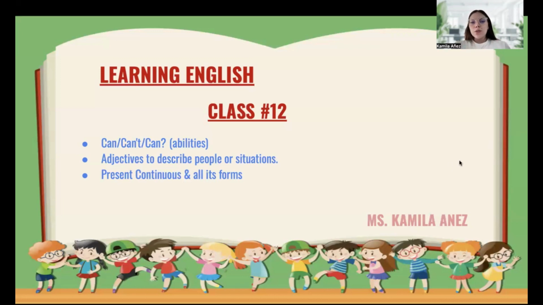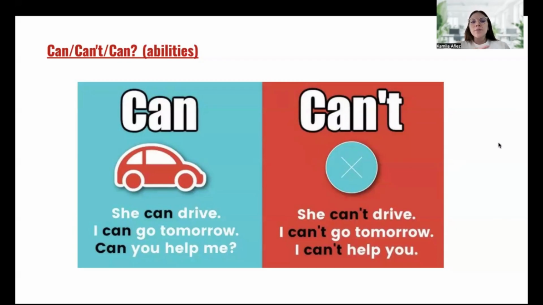Right, so we are going to start with the first lesson. We are going to talk about can. We have positive and negative. For positive, we can use can for all the subject pronouns: I, you, we, they, he, she, it. We can use it for all of them. As you can see right here, we have the example. This is the positive. She can drive. I can go tomorrow. And this is the interrogative. Can you help me? Now we have the negative form.